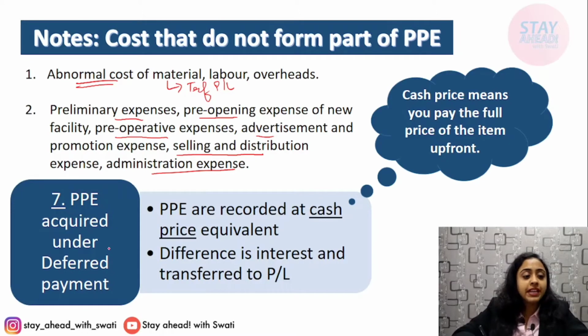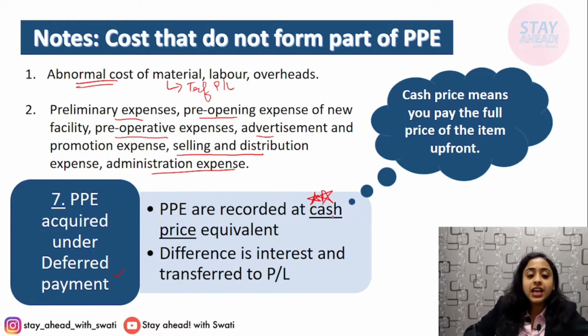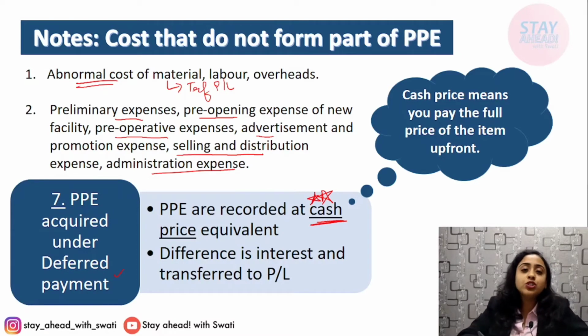Next, PPE acquired under deferred payment. If PPE is acquired on some loans, some EMIs, then very importantly, it will be recorded in the books of account at cash price. What is cash price? The cash price is the amount that you would have paid if it was not taken on EMI. For example, you buy a PPE at rupees 10 lakh, and since you have taken it on EMIs and on loan, you will be repaying it in the next 10 years. So the amount that you will pay in the next 10 years is approximately 15 lakh.